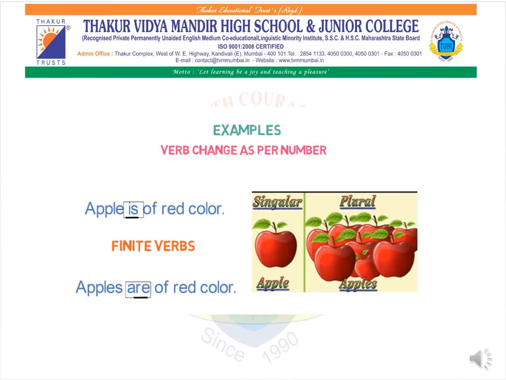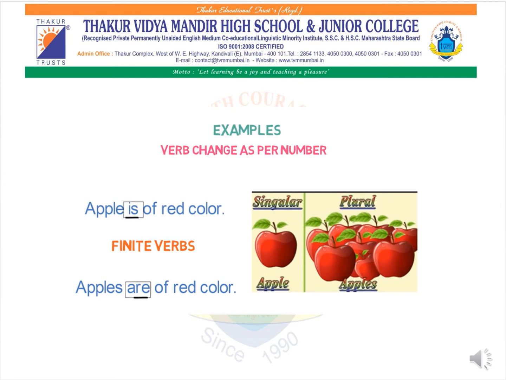As we studied in my previous slides, we saw how the verb changes as per the tense and as per the person. Now, a verb can also change as per the number, that is, whether it is singular or plural. Here are two examples. Apple is of red color.